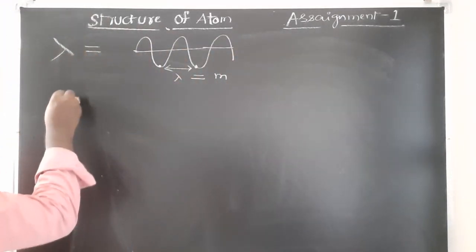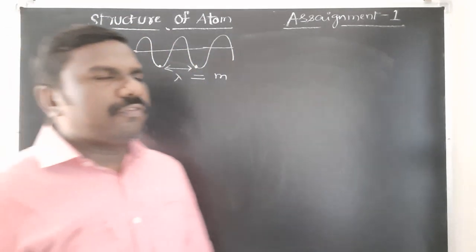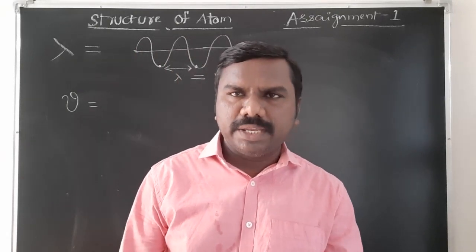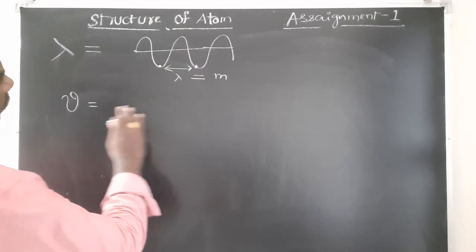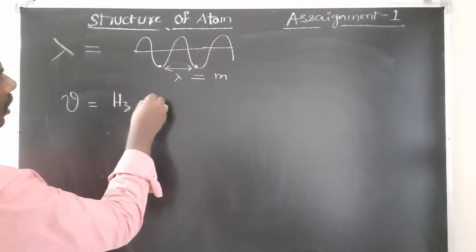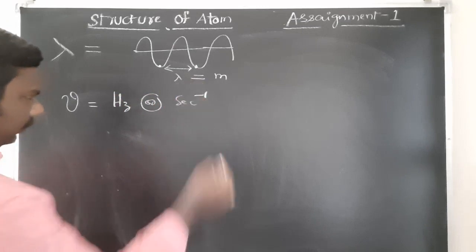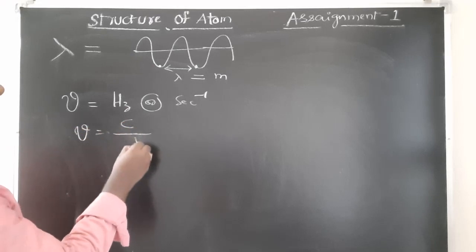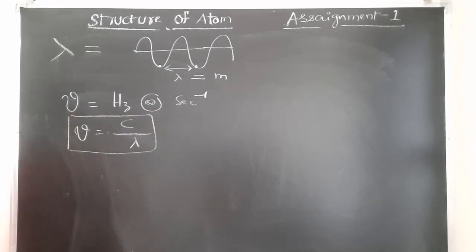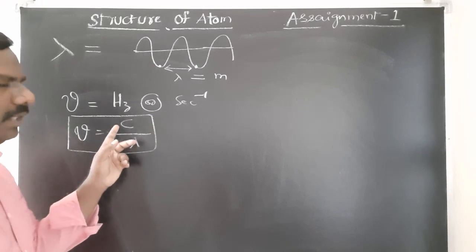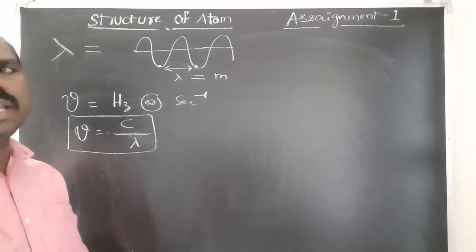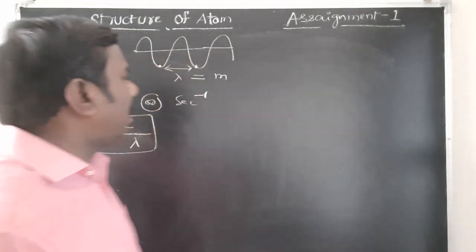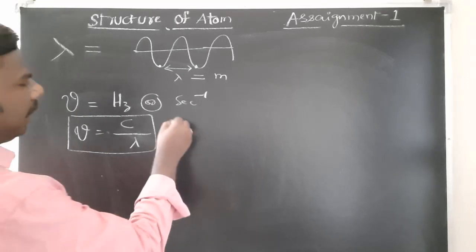Next, after that, frequency. The number of waves passing through a particular point per second is called frequency. Frequency units are hertz, also called second inverse, right? So nu is equal to c by lambda. You know the formula already, students. Nu is frequency, c is the light velocity, and lambda is the wavelength of the light, right?